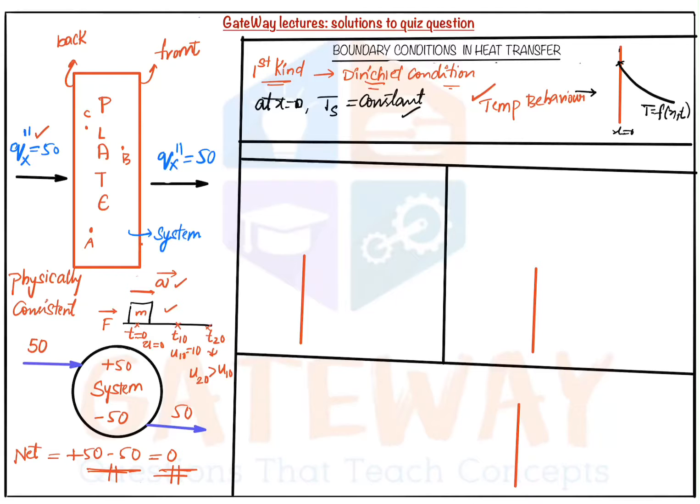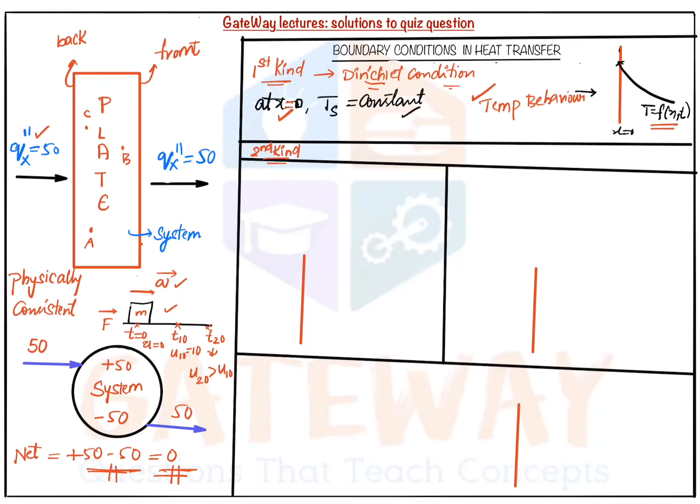And coming to the second kind, in this space I am writing the second kind. See, in the first kind we said that for the second order differential equation of the heat equation, we need two conditions. But for the boundary condition, we fixed one of them, that is x is equal to 0. Now we are talking about time.